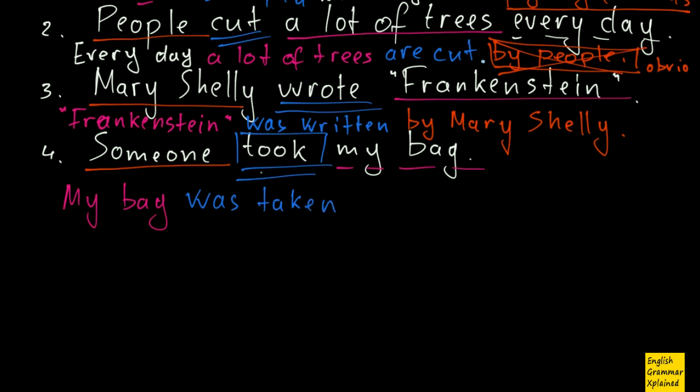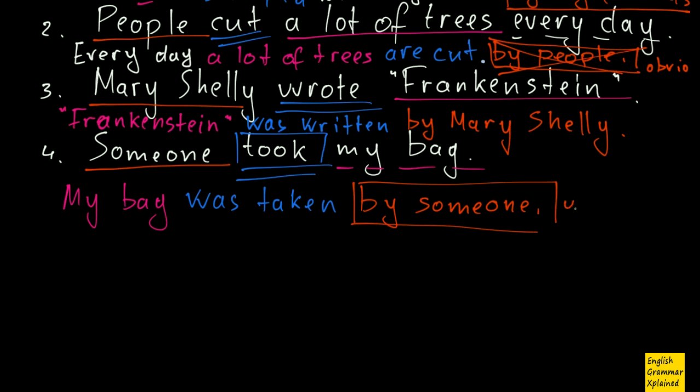And then, theoretically, I have to put this someone, by someone. That's my agent. But in this case, who exactly took my bag? I don't know. So my so-called agent here is unknown. And if my agent is unknown, I shouldn't put it in my sentence.